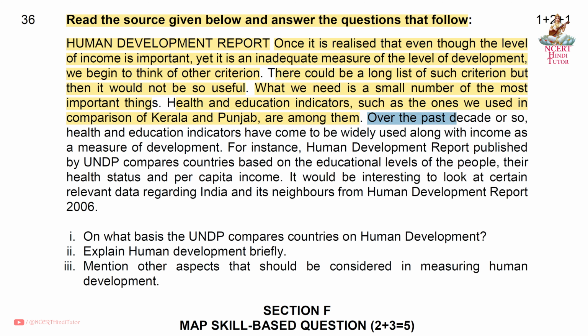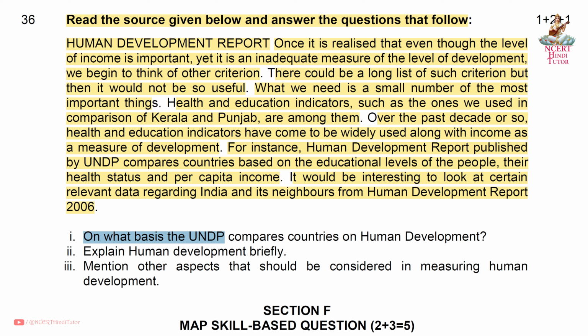Over the past decade or so, health and education indicators have come to be widely used along with income as a measure of development. For instance, the Human Development Report published by UNDP compares countries based on the educational levels of the people, their health status, and per capita income. It would be interesting to look at certain relevant data regarding India and its neighbors from Human Development Report 2006.